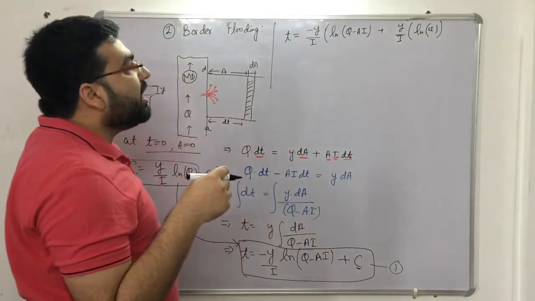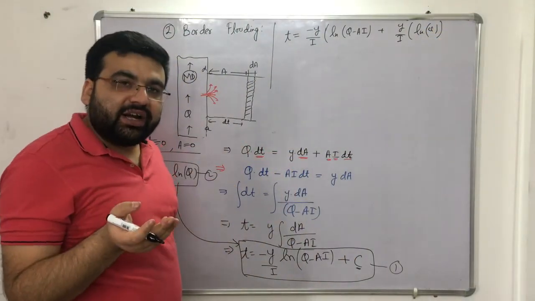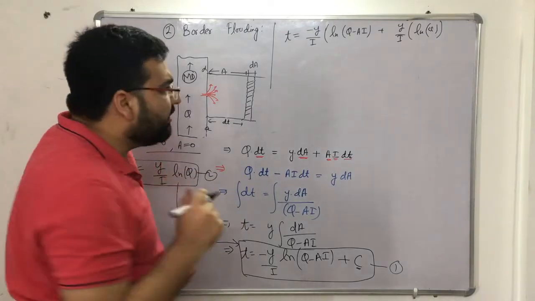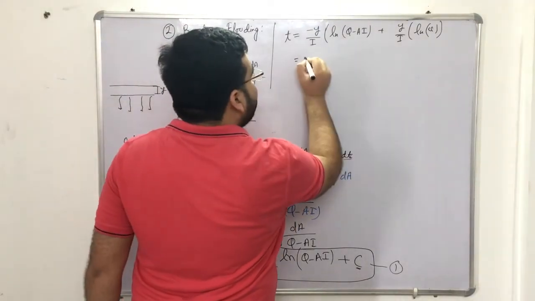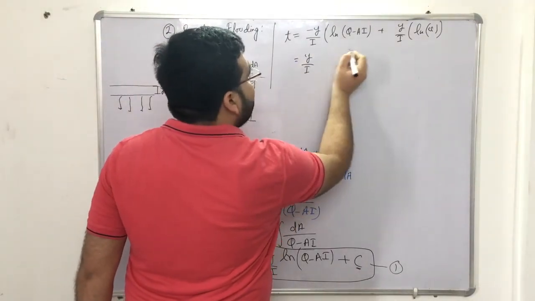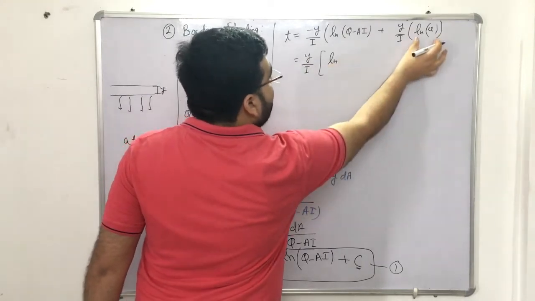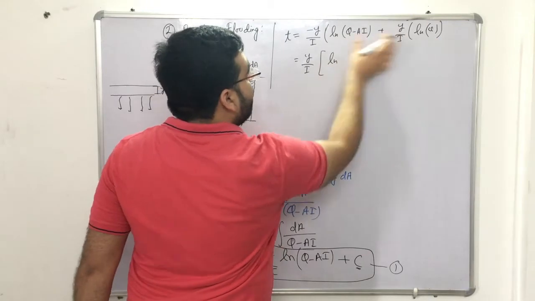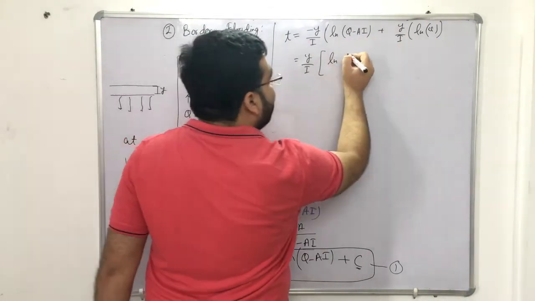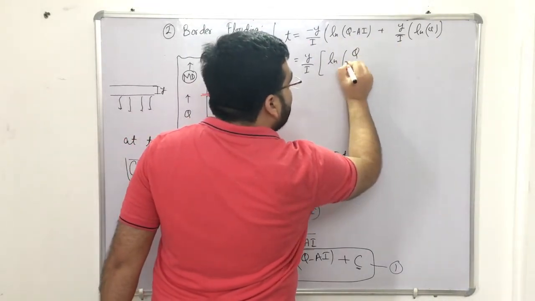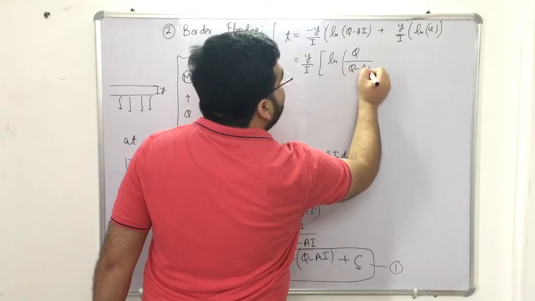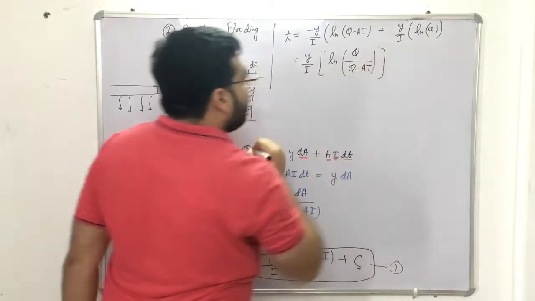Now what is log m minus log n? It is log of m by n, simple, right? So can I write it like this? If I take y by I common, it will become equal to ln of q minus ln of (q minus ai), or I can also write it like this, q divided by q minus ai. Simple, right?